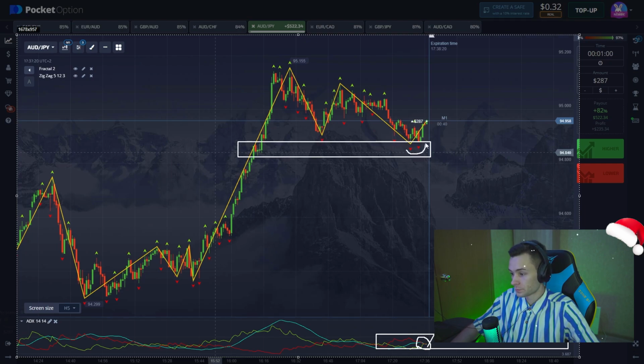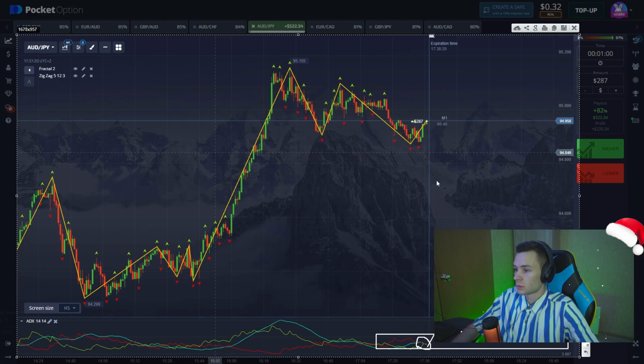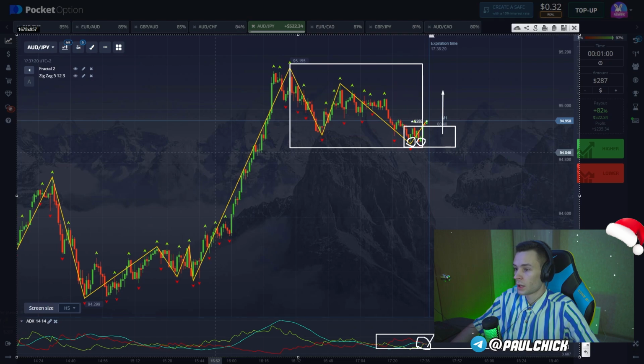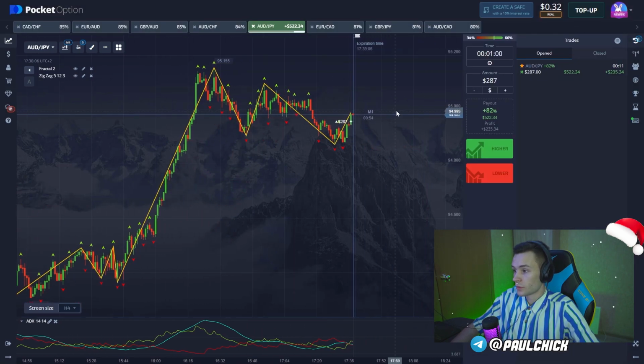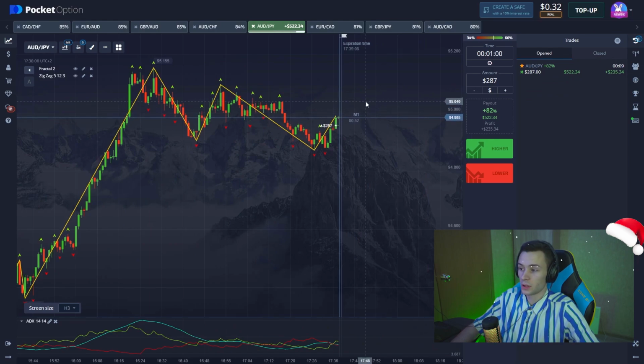here the support zone has been touched, and the local low has been updated. There is also the double bottom pattern that has formed, the first touch here and the second one, and after the second touch the rebound happened, a pretty standard situation. That's why we opened the long position according to the trend. And also early on we see that our trend was upward, and after this correction the position should be closed with a profit.